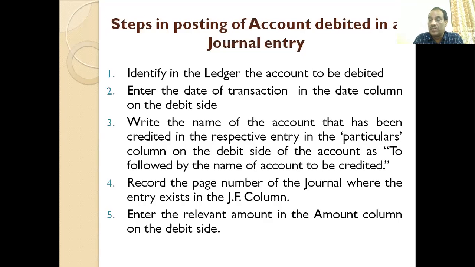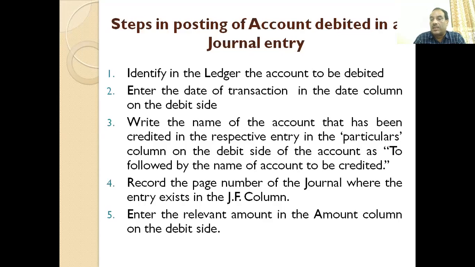So here it refers to the name of the account that has been credited, which is written in the second line after the debit. It is written in the particulars column on the debit side of the account as 'To', followed by the name of the account to be credited.